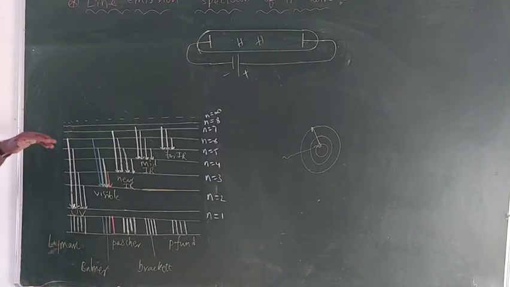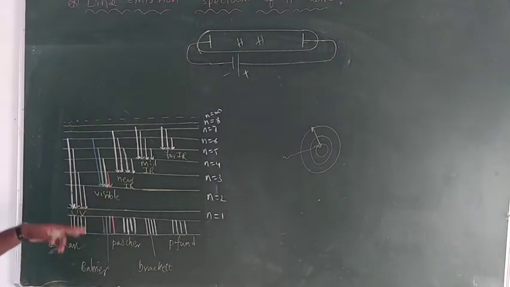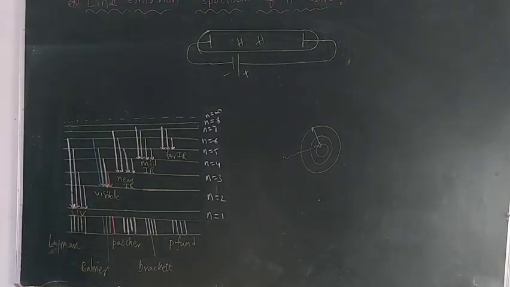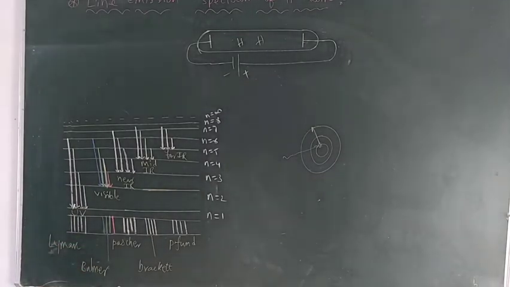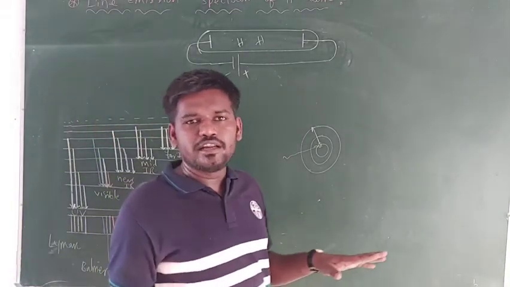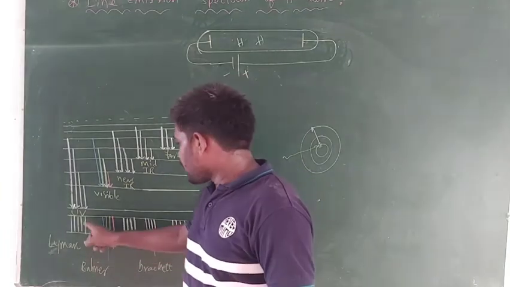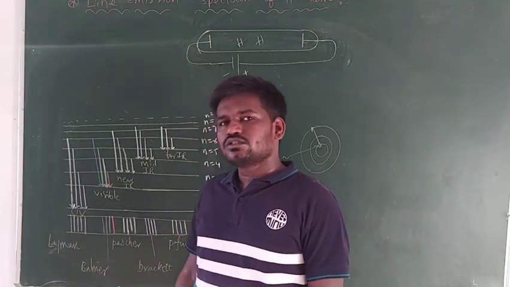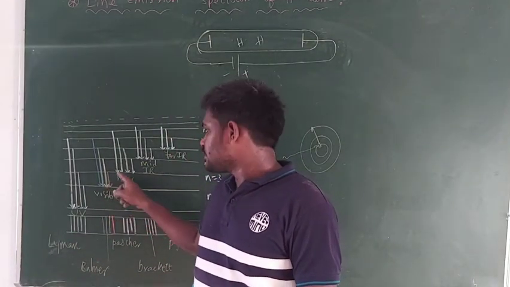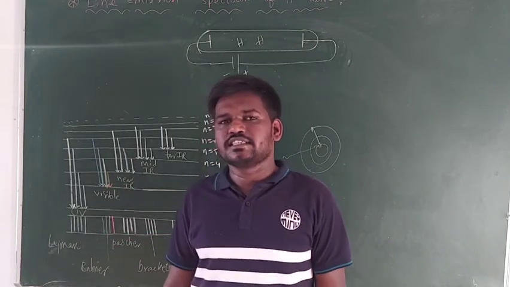During each de-excitation some amount of radiation is released, which leads to the formation of a spectral line. When the electron jumps from higher orbits to the first orbit, it emits radiation, and due to that you get some spectral lines. The wavelengths of this emitted radiation are present in the ultraviolet region.